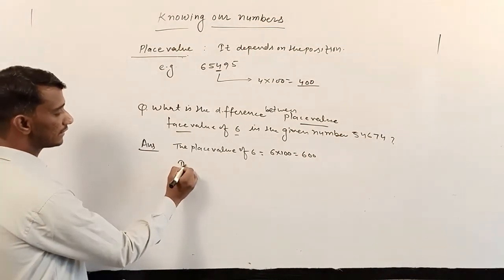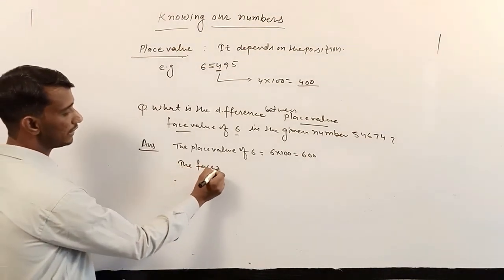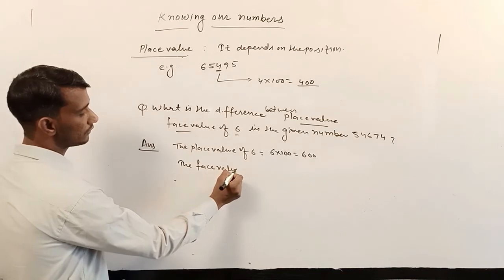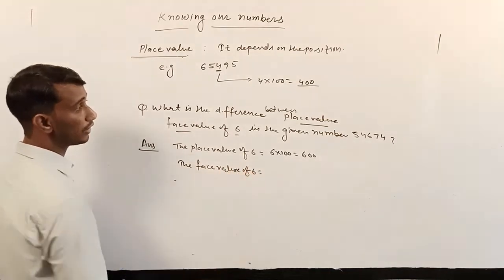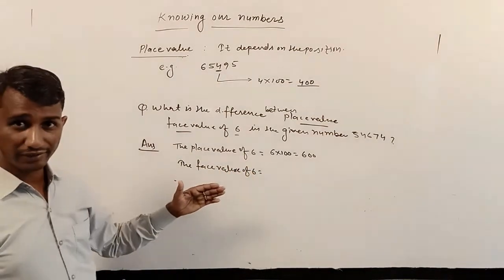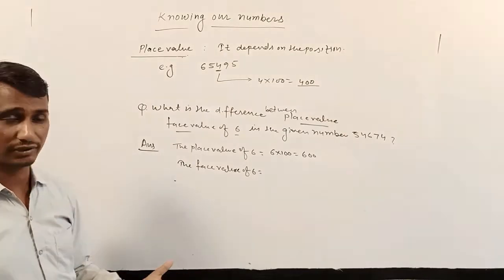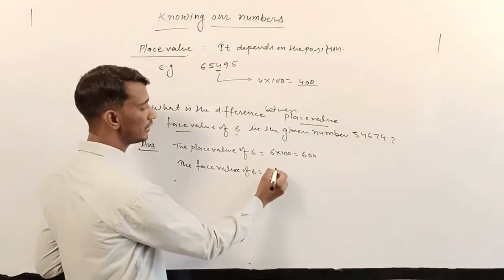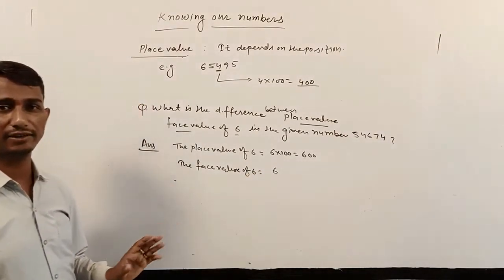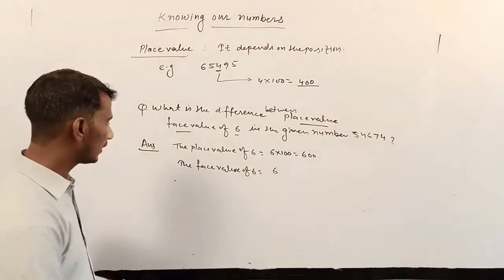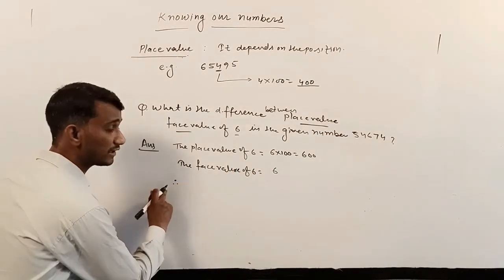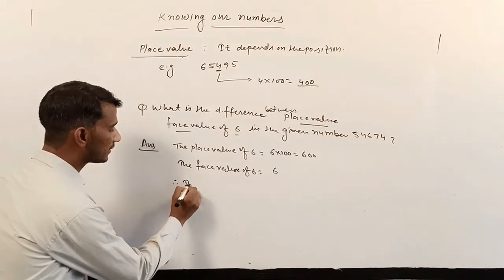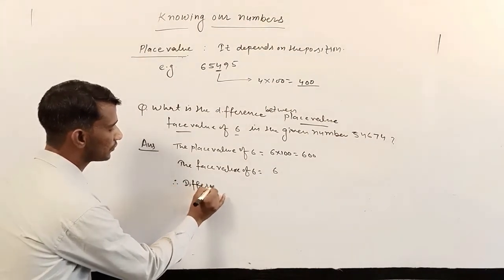Now we write the face value of 6. According to the definition I told you, face value does not depend on the position. So the face value of 6 remains the same, meaning 6. Now at last you can say, therefore, the difference.